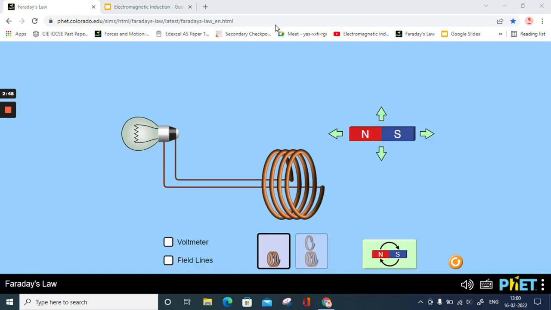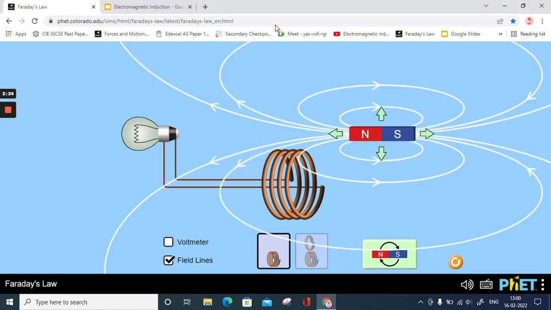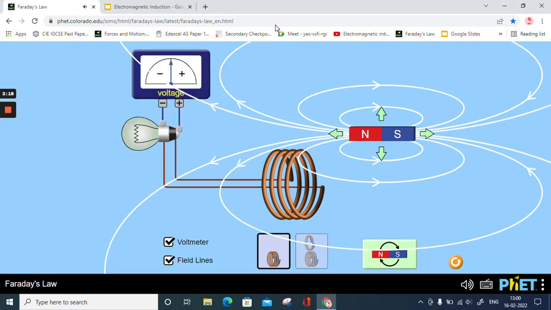For that purpose, we have taken a coiled wire connected to a bulb and a magnet. We don't have a battery over here because we are trying to produce electric current without using a battery. We know that a magnet has a magnetic field around it in the direction from north to south. Let's also connect in this circuit a small circuit carrying a coil and a bulb. We will connect a voltmeter to check whether any voltage is being developed, or whether any current is going to flow.